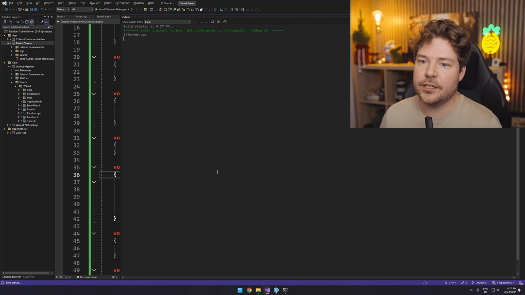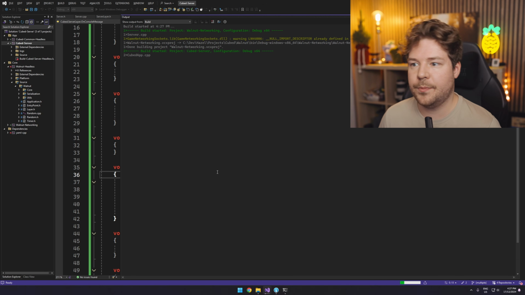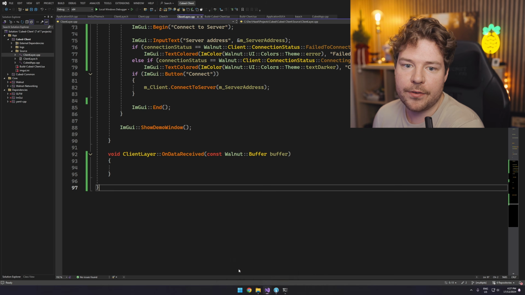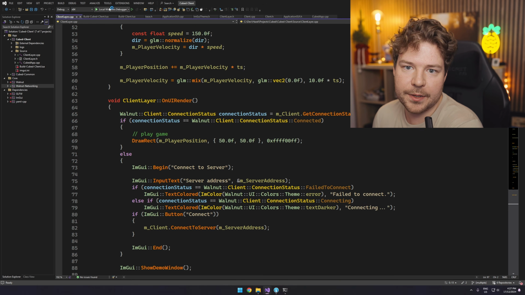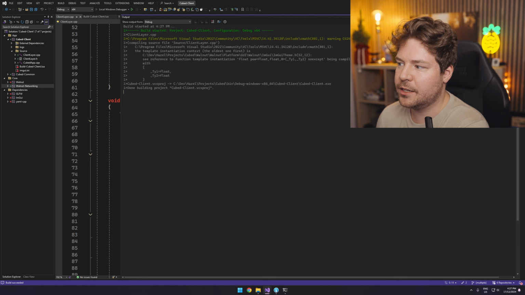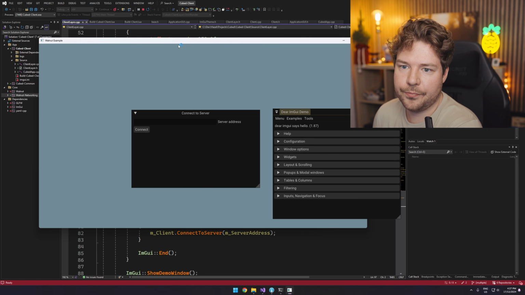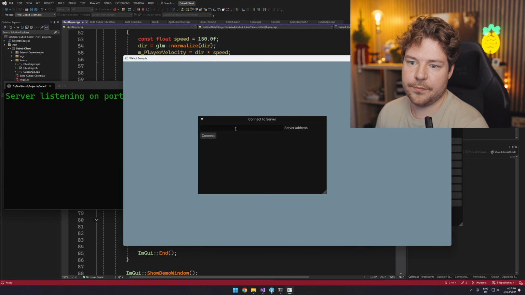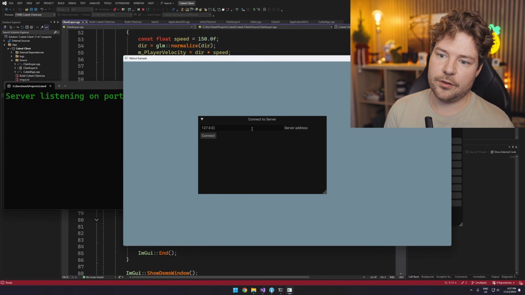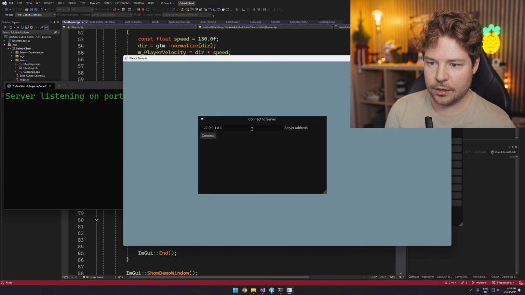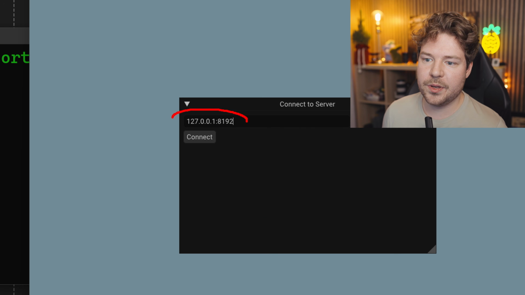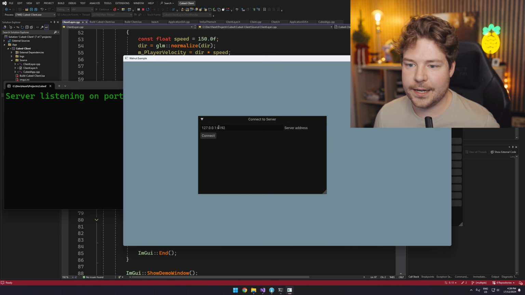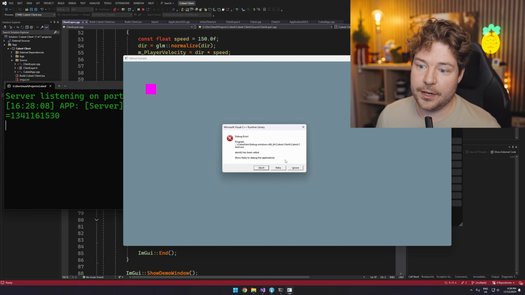So if I try and just hit F5 here, let's have a look at what happens. Okay, so the server is listening on port 8192, which is cool. So now if I open up the client, let me run the client because we should have the ability to connect here. So let's run the client. And then if I just have the server running over here so we can see, let's just do 127.0.0.1, which is localhost, and then colon, and then the port 8192. So this should be basically, if you followed everything, the default address you're connecting to. So let's hit connect.